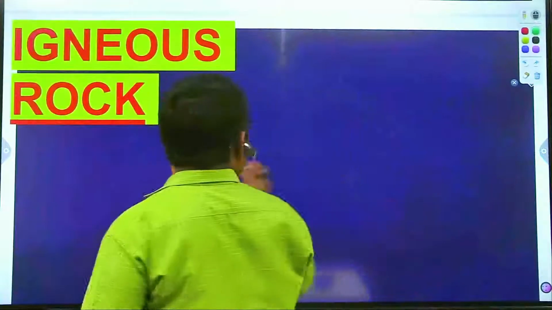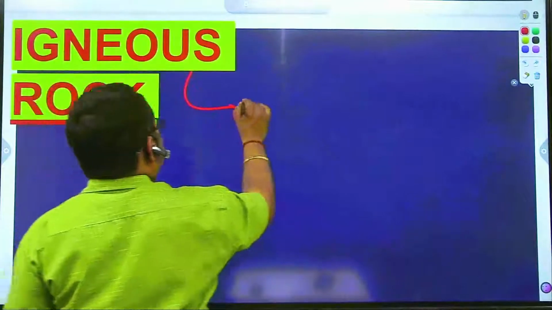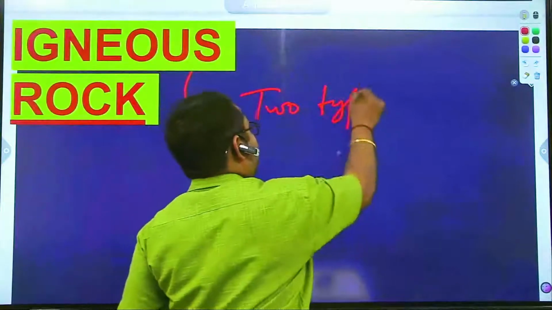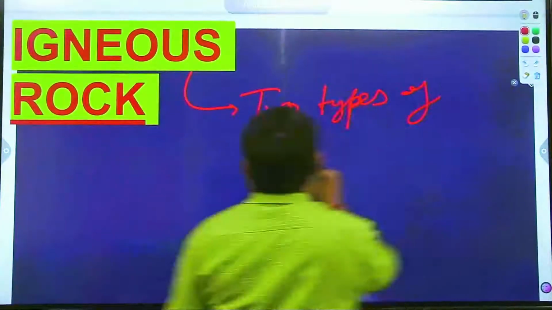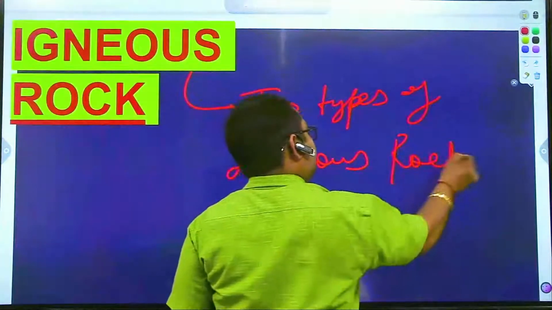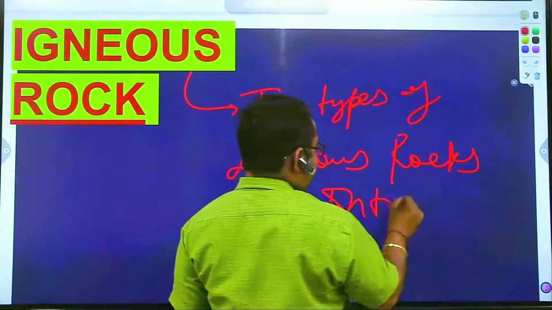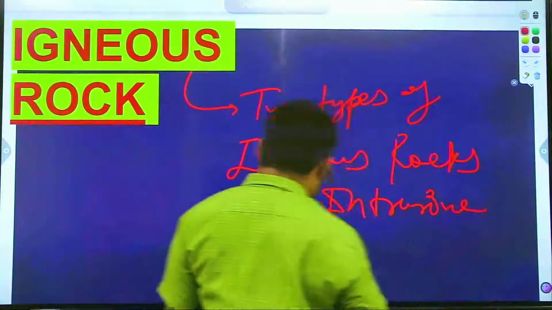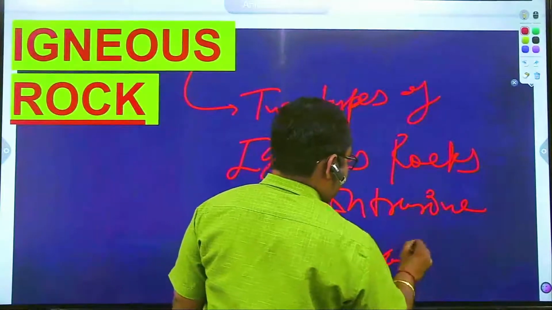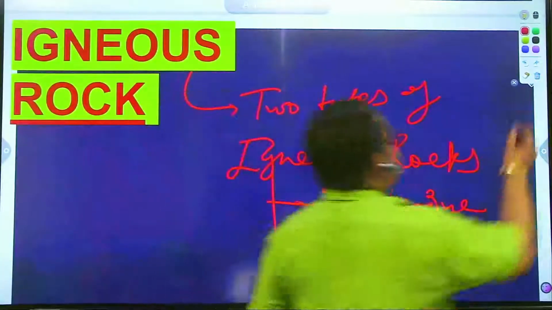One is intrusive igneous rock, and the second is extrusive igneous rock.